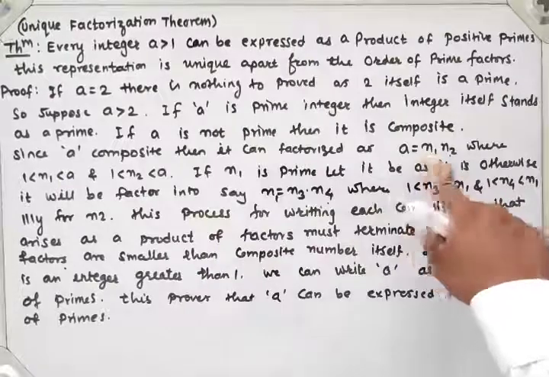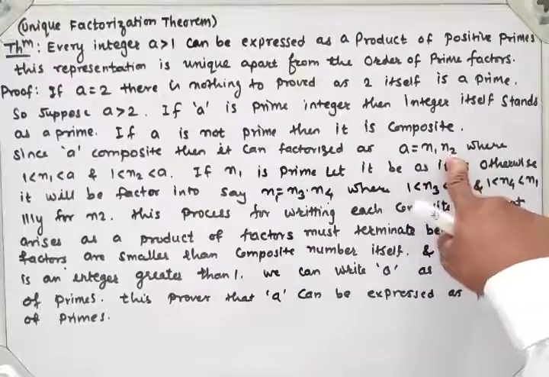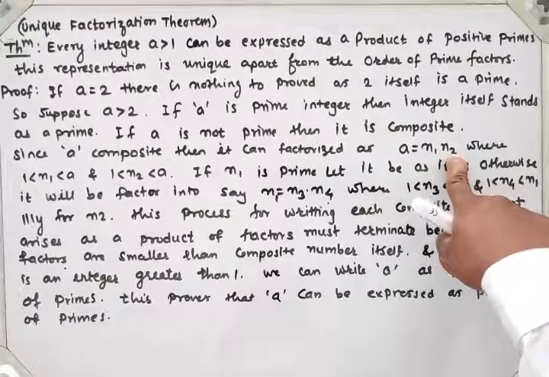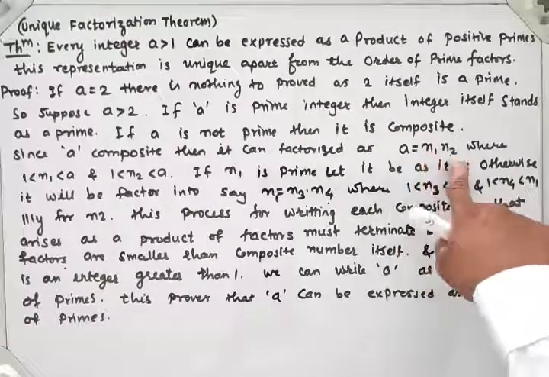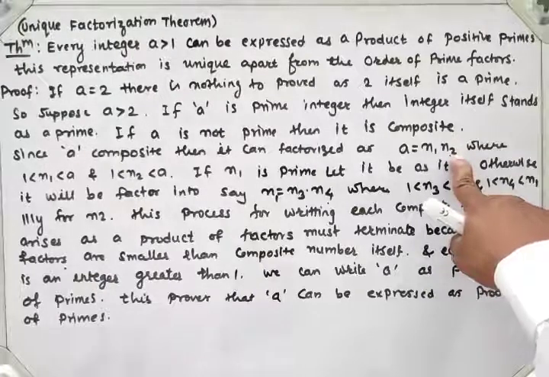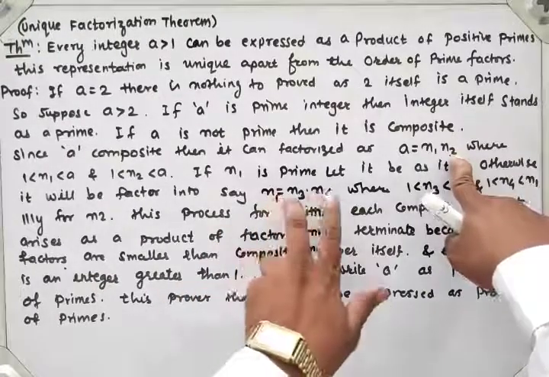Now similarly we have to do this for n2. Suppose n2 is a prime number, then it is as it is, which means we get A equal to n1 times n2. And if n2 is a composite number, then n2 can be factored again like this.